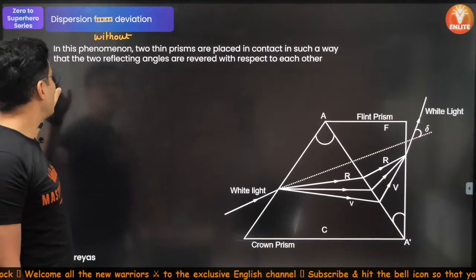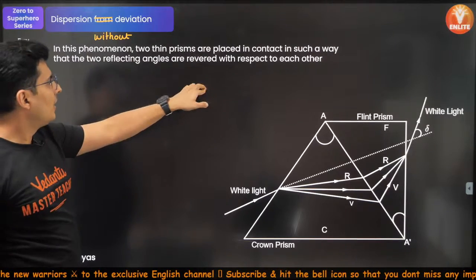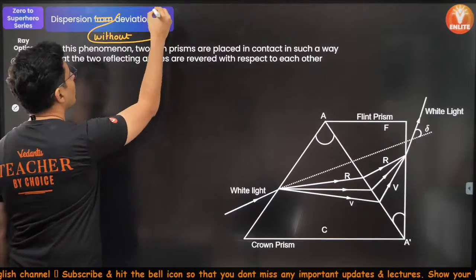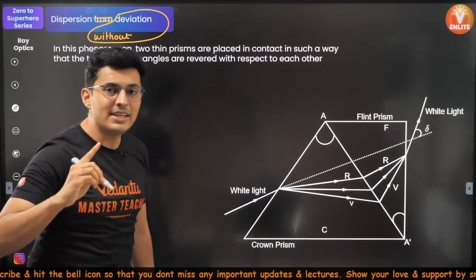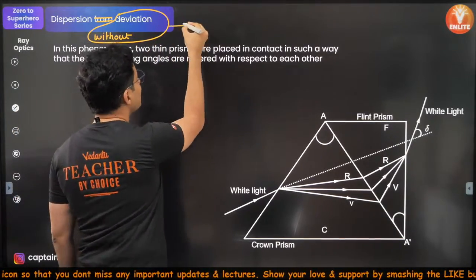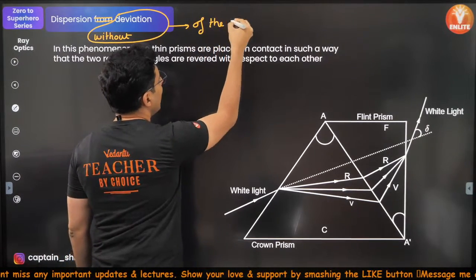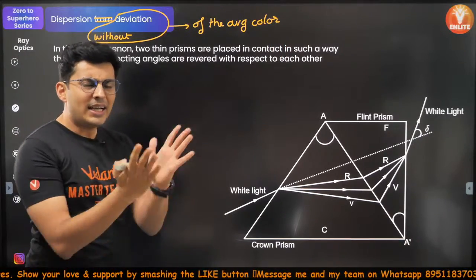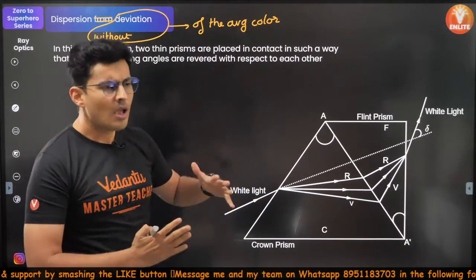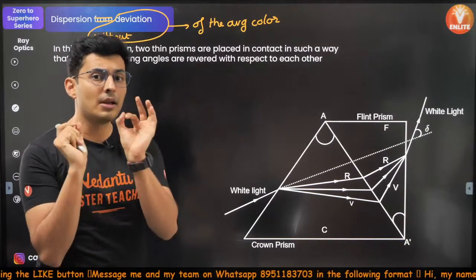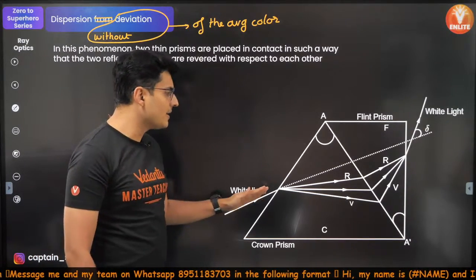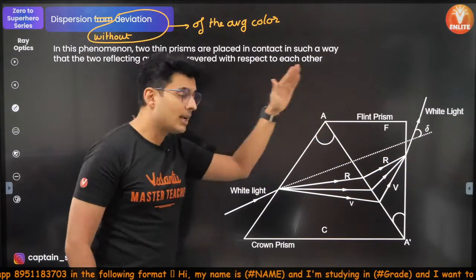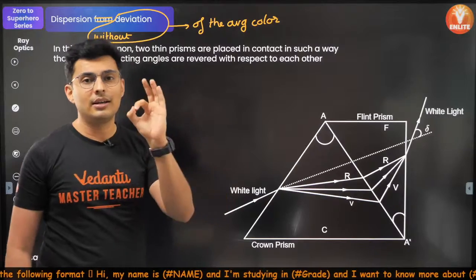Two thin prisms are placed in contact such that the two refracting angles are reversed with respect to each other. Actually, what it means is that there is no deviation. Now when I say no deviation, that means no deviation of the average color. The rays might deviate, maybe violet deviates, red deviates, but on an average there is no deviation, meaning the light which enters here spreads, converges, emerges, the final ray and the initial ray are parallel to each other.